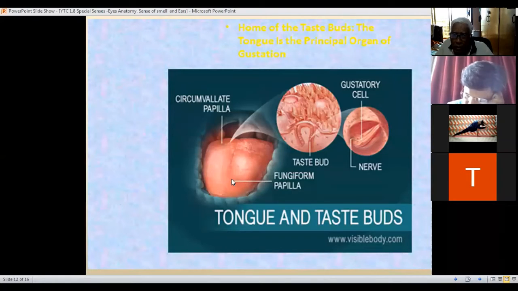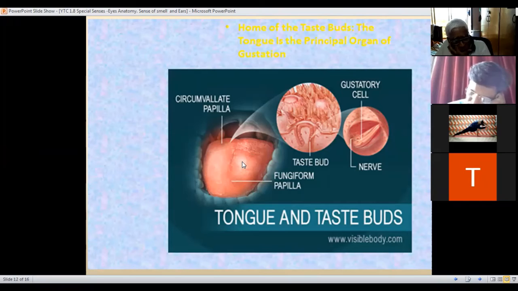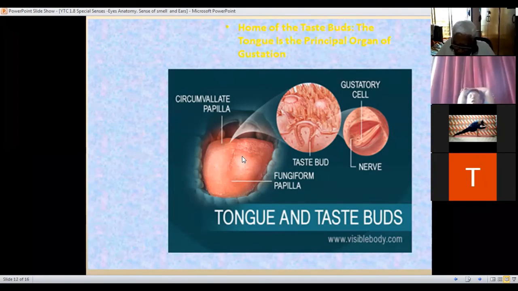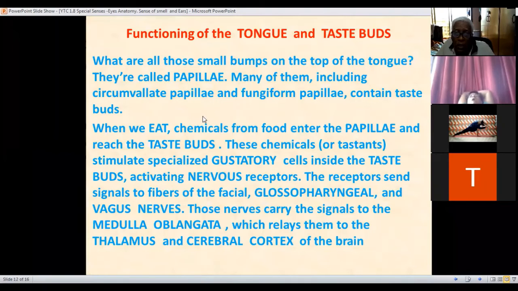Here, the small openings at the tongue. We speak of Jiva Bandha in yoga: the longer you elongate the tongue, the longer your life will be, provided your respiration takes place properly. Okay. There are many papillae, including circumvallate papillae and fusiform papillae, which contain the taste buds. When we eat, chemicals from the food enter the papillae and reach the taste buds.